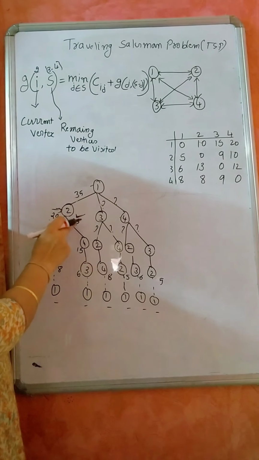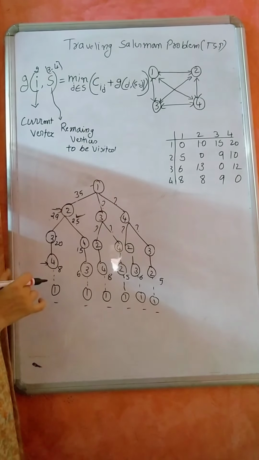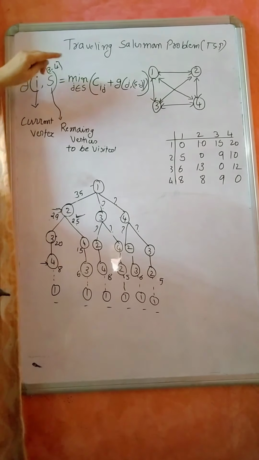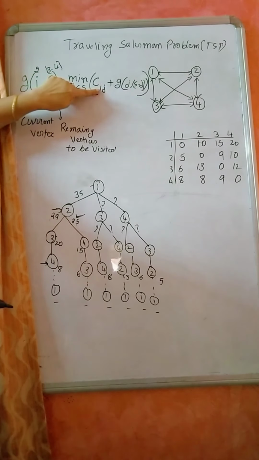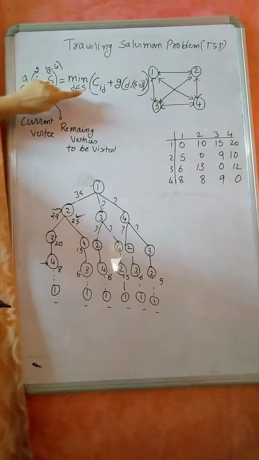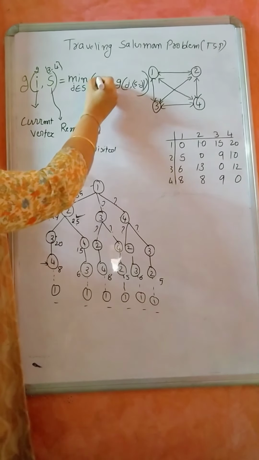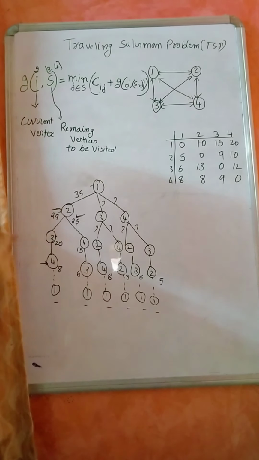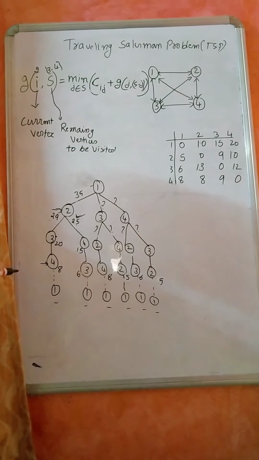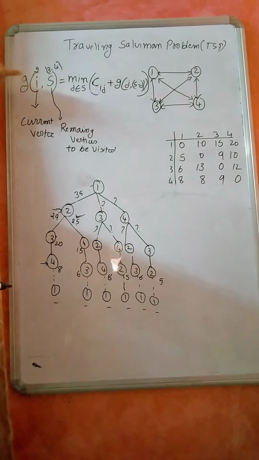In order to compute that, this is the formula we are using. Now J is a subset, C of Ij. Assume that J is equal to 3. So it is the cost from 1 to 3. What is the 1 to 3 cost? Sorry, not 1 to 3. So what is my I?